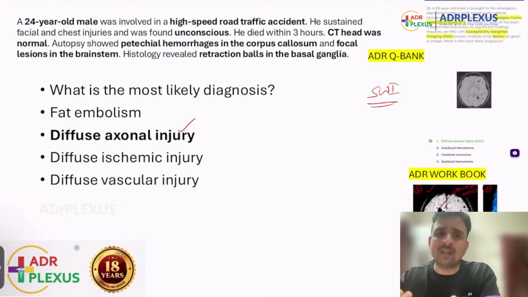This is another commonly discussed case scenario. I am telling you again and again, neuroradiology is very, very important, because every year you will get so many questions. From last year also, there were around 10 questions from neuroradiology. This year also, if you see, this is one question.